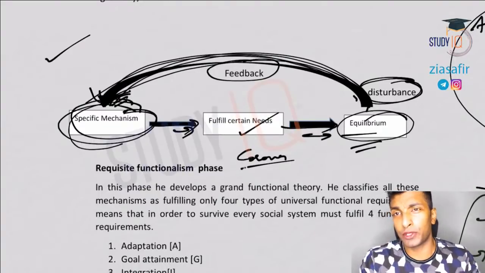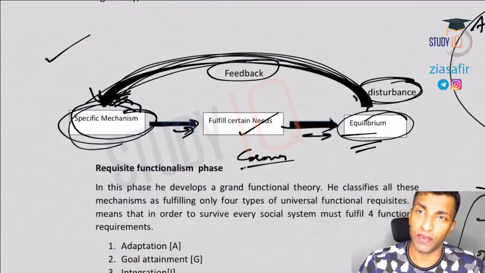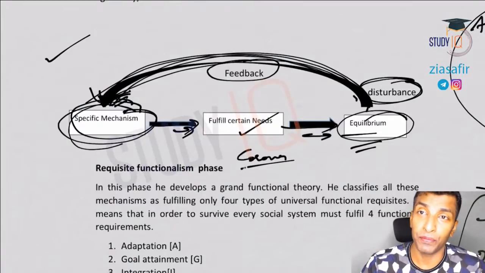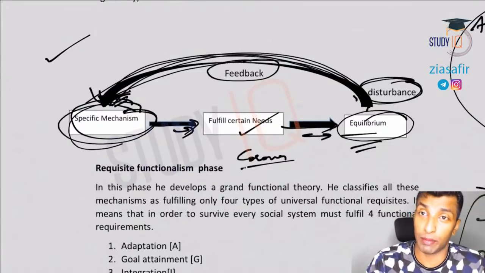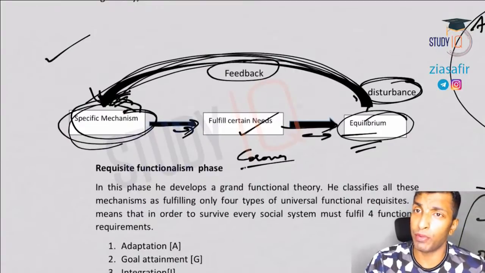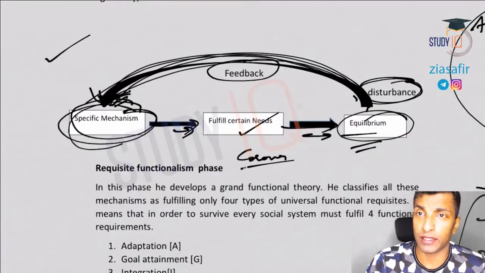So I hope you are in a position to connect all these thinkers, and we have done the discussion in such a way that you will be able to connect all the thinkers, and I'm expecting that you're already very strong in thinkers. At least we have uploaded completely the videos of Marx and Durkheim. So you might have watched those videos and understood these thinkers with very good clarity. Some important topics of Weber, Parsons, and now Merton, and every other chapter's important topics will be uploaded, so that you can watch the videos and you will get very good knowledge about sociology, and you will not face any problem.